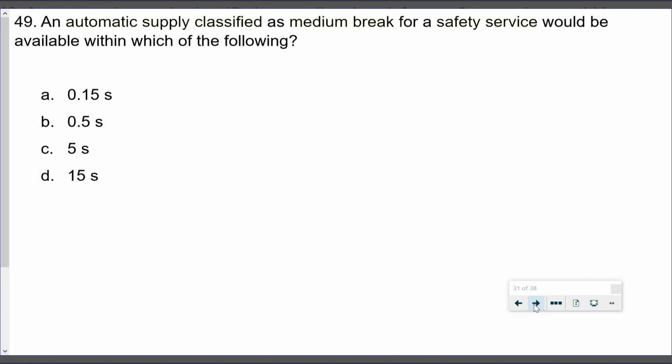Question 49. An automatic supply classified as a medium break for a safety service would be available within which of the following? So we're looking at safety services here, and we are looking at this classification of supplies for medium breaks. Okay.